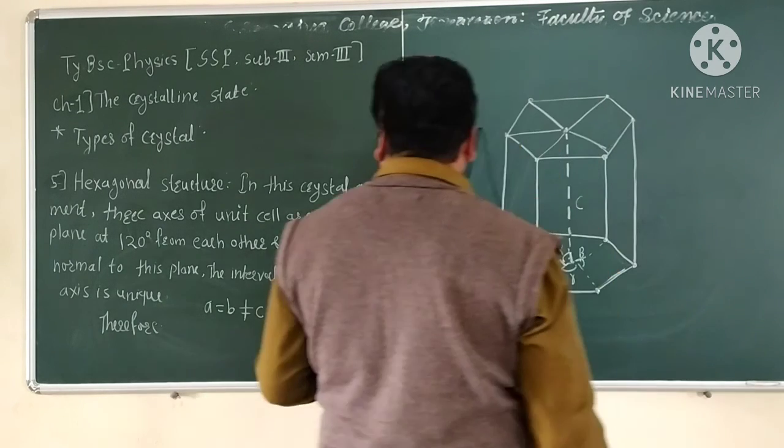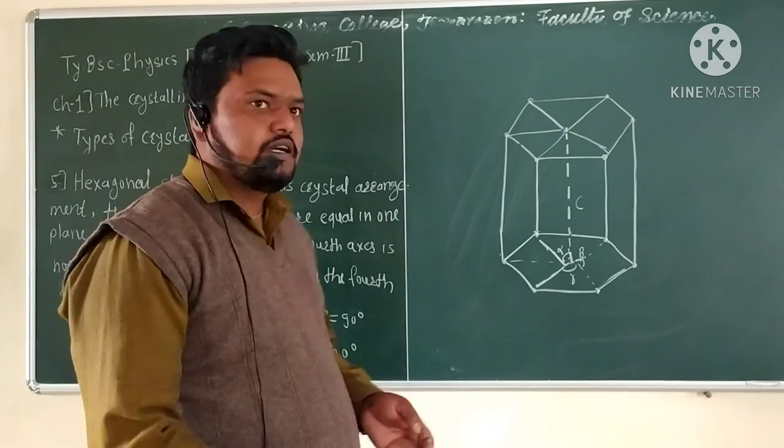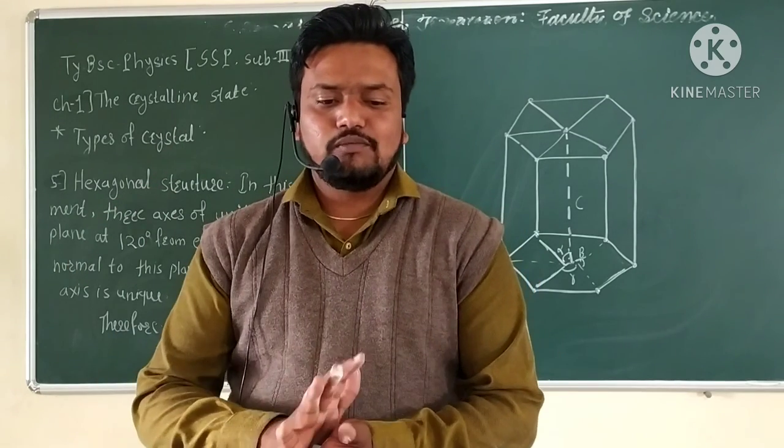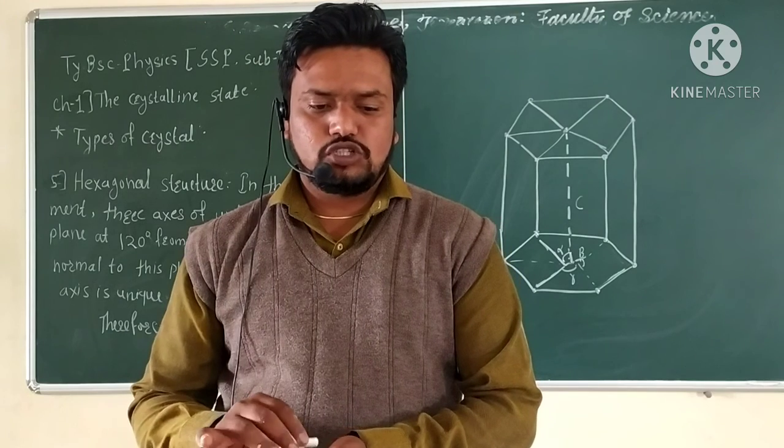So alpha and beta are 90 degree and gamma is equal to 120 degree. So this is the information about the hexagonal structure.